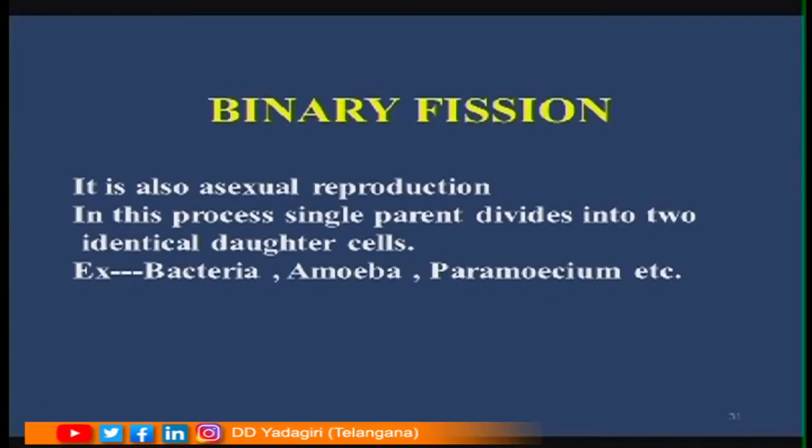Okay. Now, let us go to the next process, that is called binary fission. This is also one type of asexual reproduction. This binary fission occurs in lower organisms such as amoeba, paramecium, etc. So see, children, what is binary fission? It is also asexual reproduction. In this process, a single parent divides into two identical daughter cells. Where does it occur? It occurs in bacteria, amoeba, paramecium, etc.